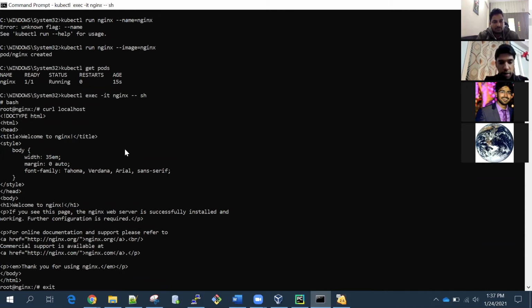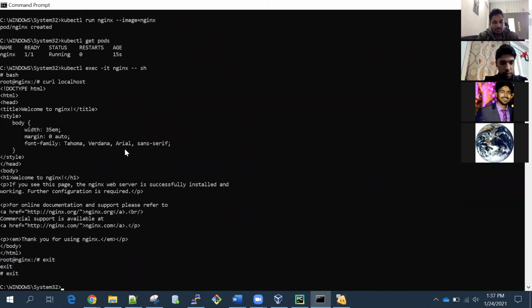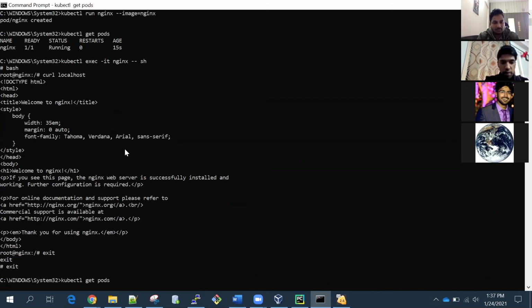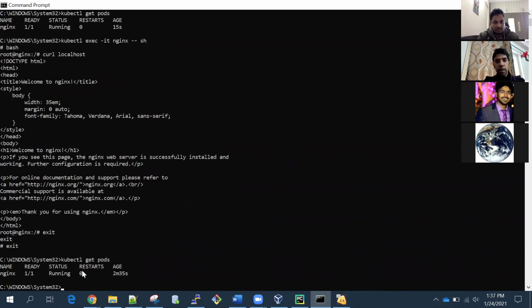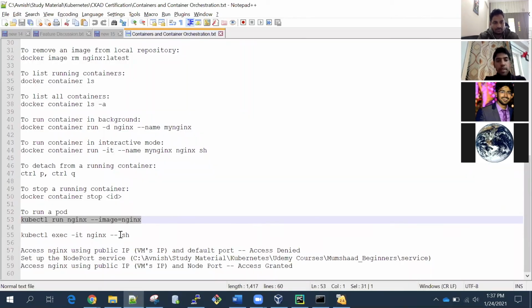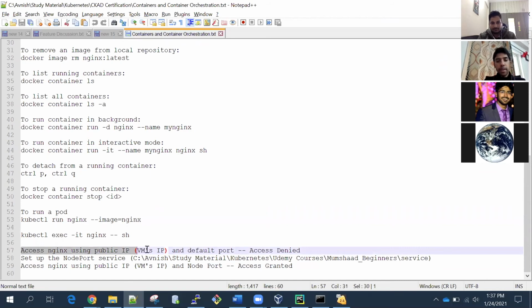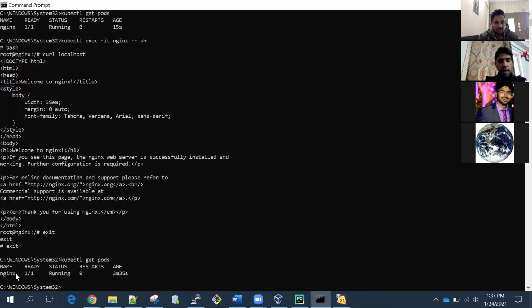So I'll come out of this container. It will still be running. Now the next step is to access Nginx using public IPs, using my VM's IP and the default port. You know that this Nginx web server is running on my virtual machine. So one idea can be that if I use the IP of my virtual machine, I should be able to access this Nginx web server. So let me try, but it is not going to work.